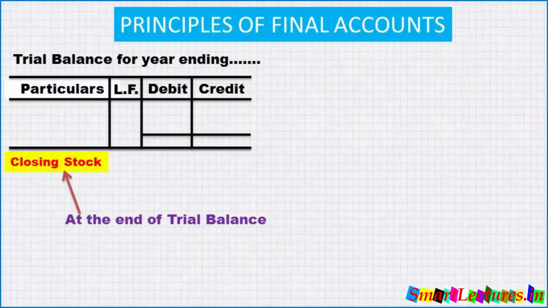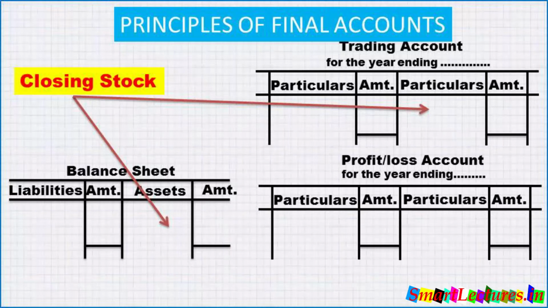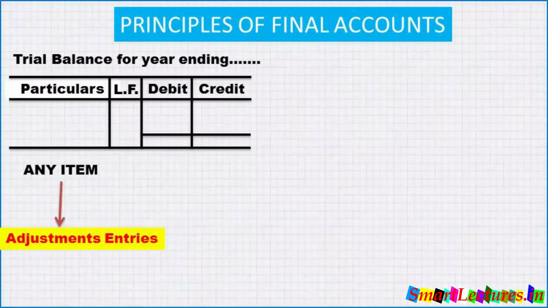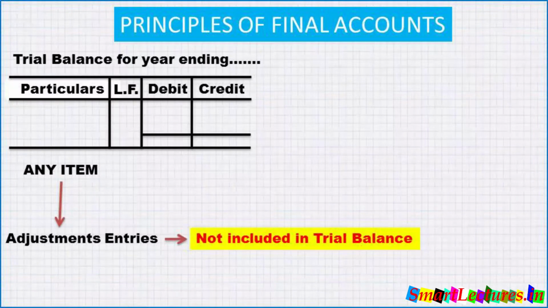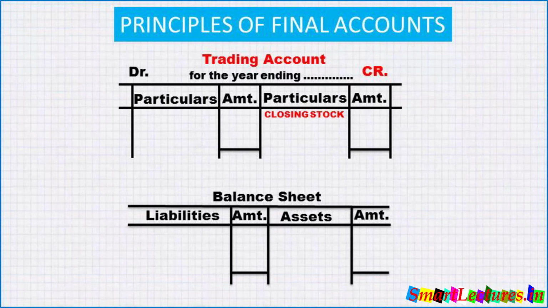And closing stock is always at the end of the trial balance, means that's not the part of the totals of trial balance, but we have to take closing stock to the final accounts. If we take any item out of the trial balance, means which is not included in the trial balance, that always hits twice, one on debit side and one on credit side. That's why closing stock goes to the credit side of trading account and debit side of balance sheet.